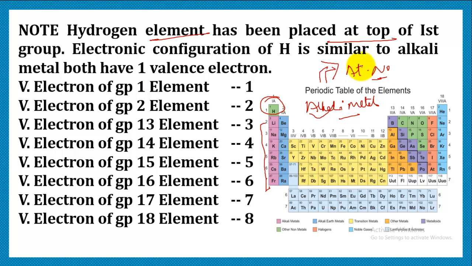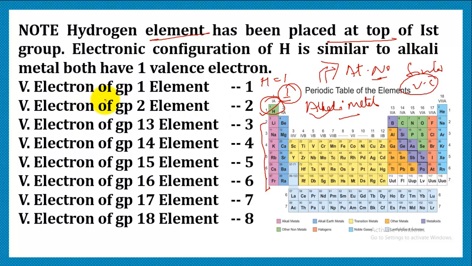But hydrogen is exceptionally placed here because this periodic table is based on atomic number, and all those elements which have similar valence electrons are placed in the same group. As we know, the atomic number for hydrogen is 1, configuration is 1. So that means valence electron is 1. That is the reason it is exceptionally placed among alkali metals.